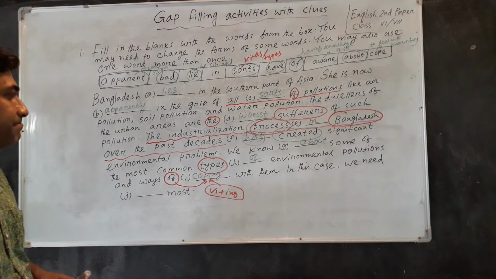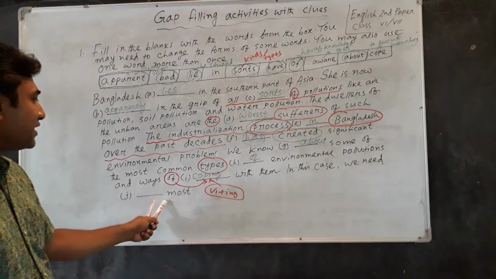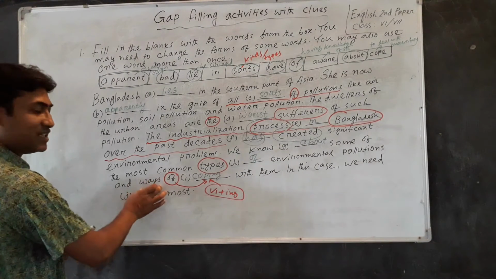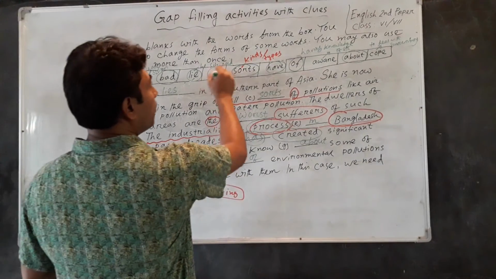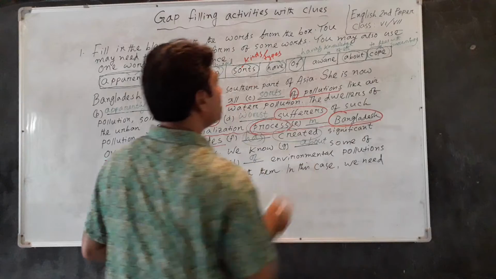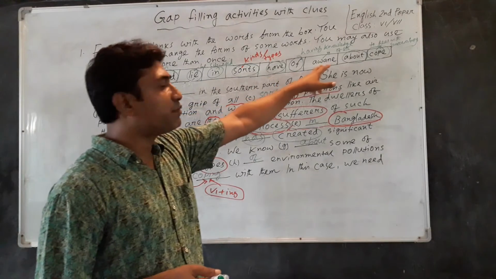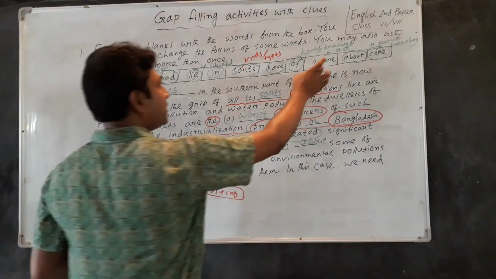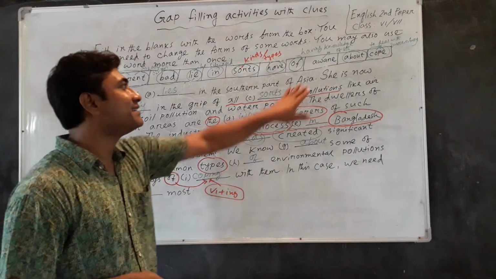Dear students, according to the meaning of the sentence, we know that here a noun is needed, but in this box only one word has not been used yet, and it is a word, but this word is not a noun, it is an adjective.